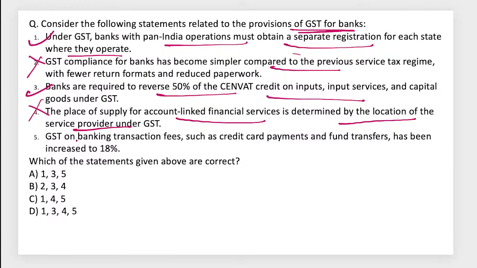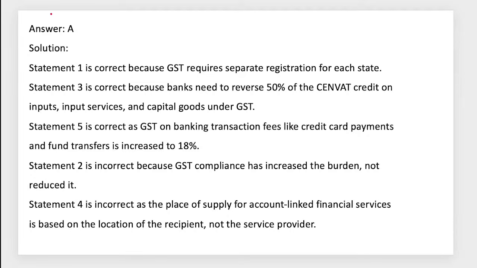The next one is GST on banking services and all. It got 18%. Earlier it was 15%. So 3 and 5. 3 and 5 means no, 1, 3, 5, sorry. 1, 3, 5 means option A will be right. Option A will be the correct statement. We have to find out, na. Yes. Recently we went through this particular one. You need more practice, right?